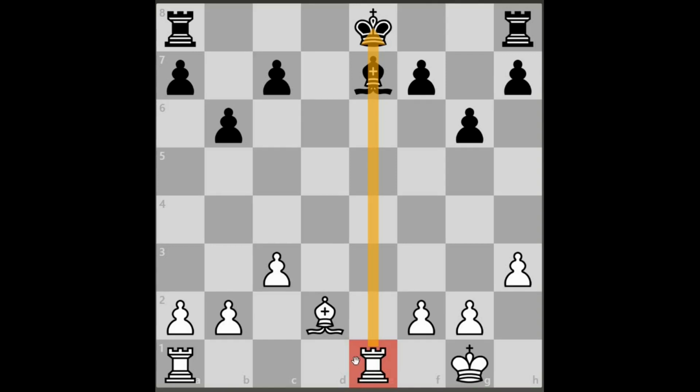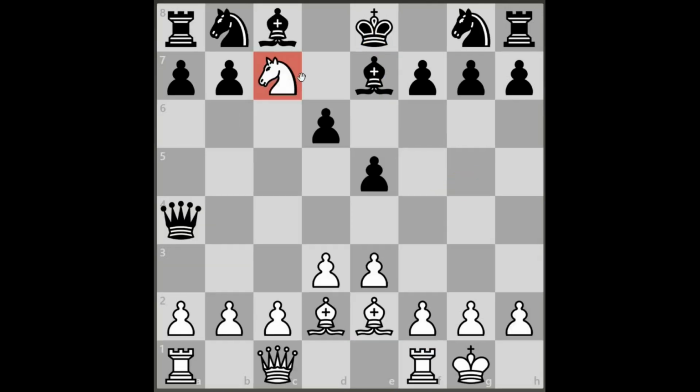The advantage of this is, whatever black plays, next move he can play here, and black is losing the bishop. This kind of attack by a single move, attacking more than one piece, is called a fork.